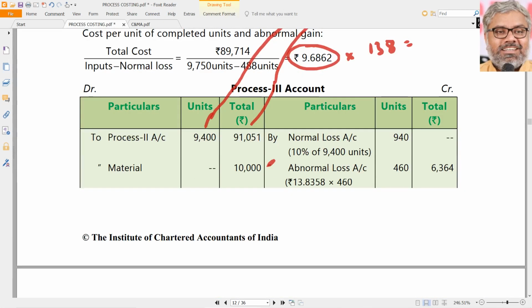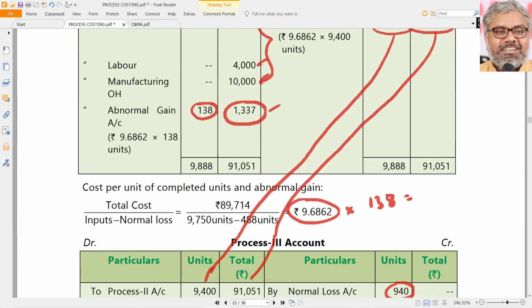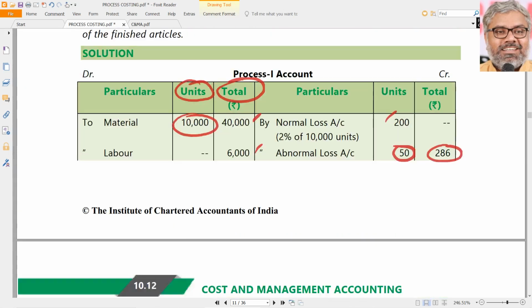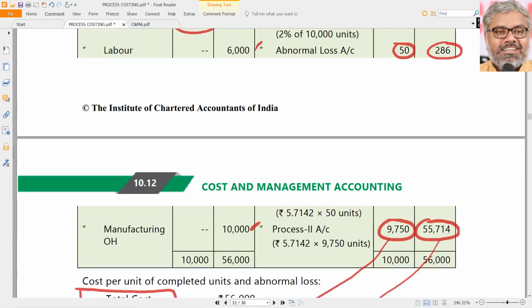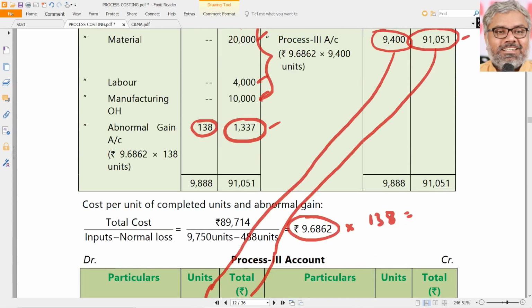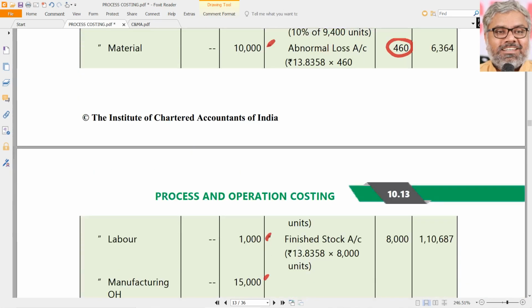But here the normal loss is supposed to be 940 units because it was 10%. That we have already calculated in the beginning itself. 940 units was supposed to be the normal loss. And abnormal loss also we already calculated: 460 units was supposed to be abnormal loss. So complete the unit tally first. 9,400 inputted, normal loss 940, abnormal loss 460.